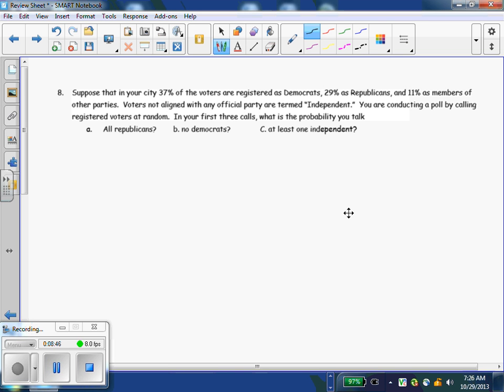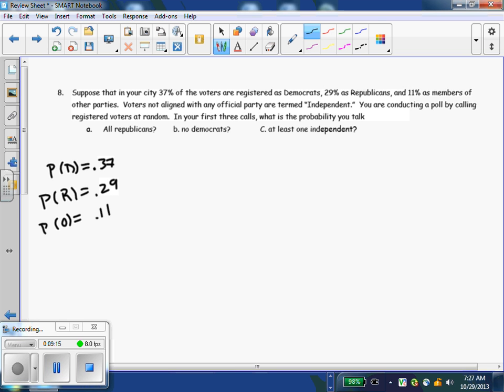So last one, supposing in your city, 37% are Democrats. So the probability we get a Democrat, 0.37. 29% are Republicans. Probability we get a Republican, 0.29. And 11% are other parties. Probability of other, 0.11. Voters not aligned with any of the others are termed independent.